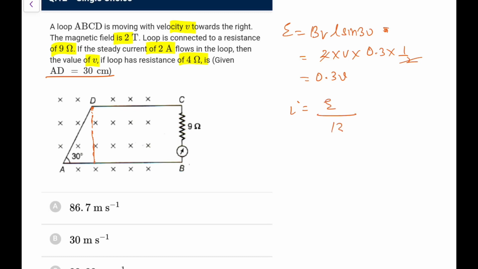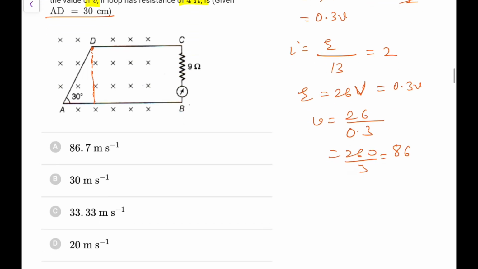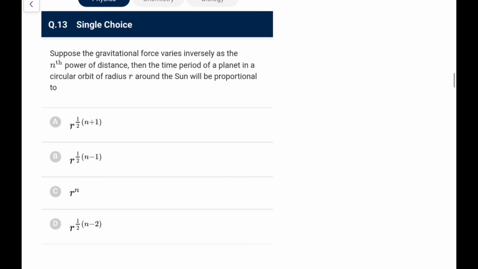So 9 and 4, 13, that is equal to 2. So EMF is 26 volt. So 26 is 0.3 times V. So V comes out as 26 upon 0.3 or 260 by 3, which comes out as 86.7, the most appropriate. Go for option A.